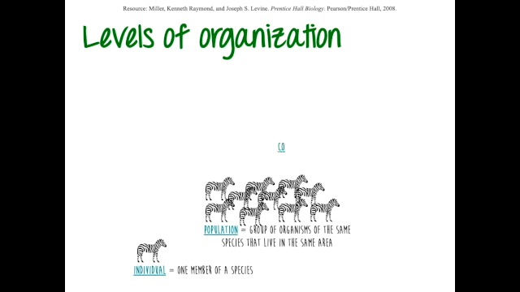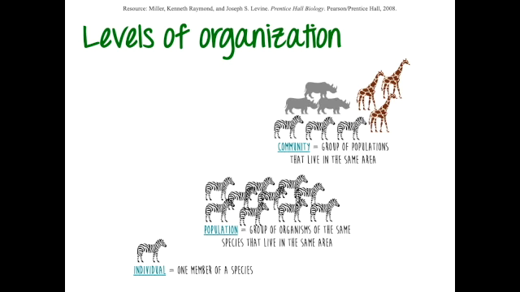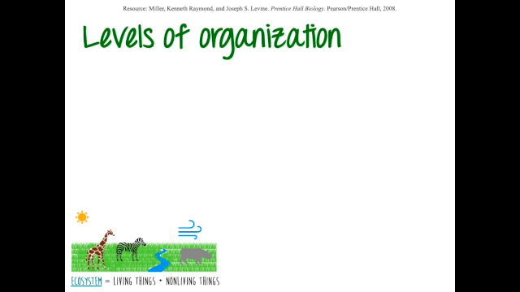The third level is a community, or a combination of different populations that live in the same area. In the same place, you can find zebras, rhinos, and giraffes. The fourth level is an ecosystem, which includes all the organisms that live in a particular area with the physical parts of the environment, like water, air, light, and soil.